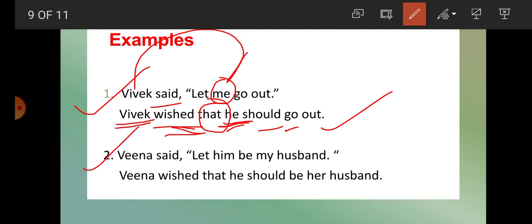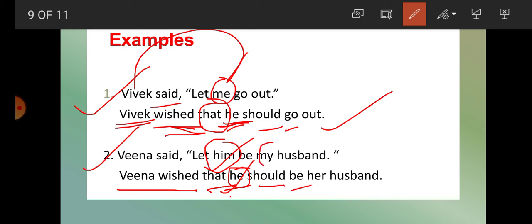Now number 2, students. Veena said, let him be my husband. This is the wish of Veena. That's why Veena wished that. Now him is what? Third person, no change, but we will write in subjective case. So here he. We can't write him. Him is the objective form, but we write in subjective form. So he should be.